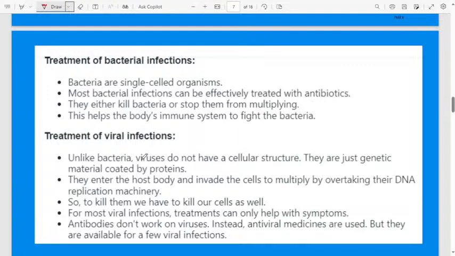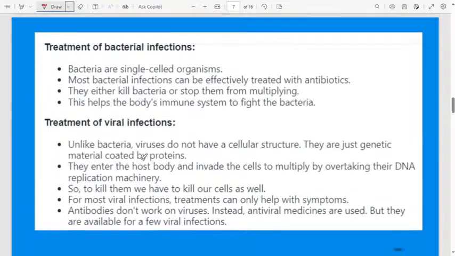Bacteria are single-celled organisms. Bacteria are unicellular, as I already explained. It is nothing but a single-celled organism. Most bacterial infections can be effectively treated with antibiotics. Normally, for bacterial infections, we use antibiotics to get rid of the infection.